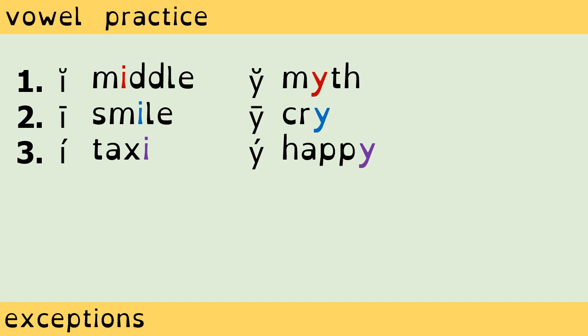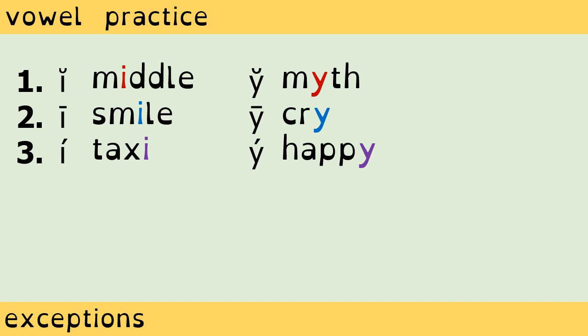You might be thinking that the letter I is easy because it only has 3 variants: short I, long I, and long E. Here's the weird part. The letter Y can also make these 3 sounds. Have you heard teachers list off the vowels as A, E, I, O, U, and sometimes Y? Yeah, the letter Y acts as a consonant sometimes, but other times it makes the same vowel sounds as the letter I.